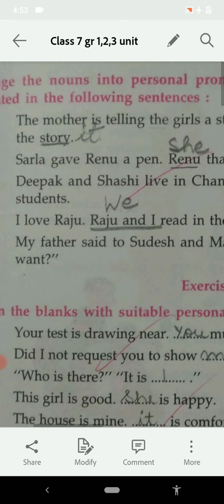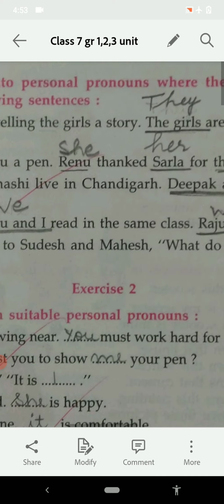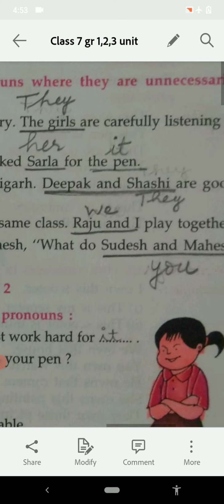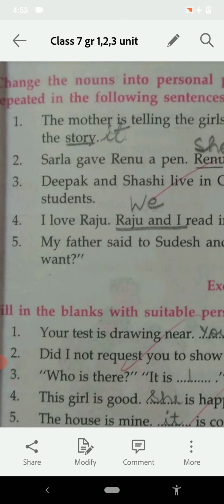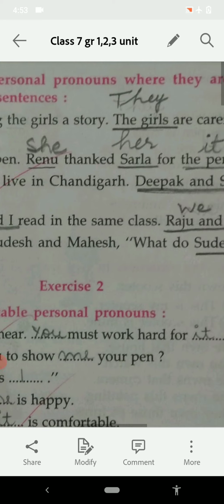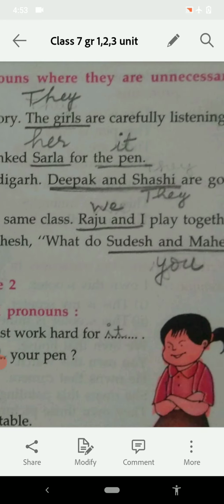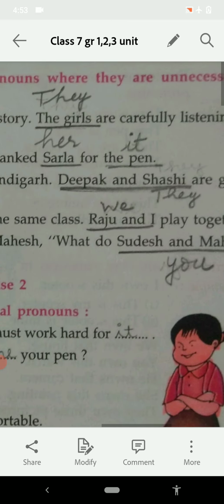Now see the third one. Deepak and Shashi live in Chandigarh. Deepak and Shashi are good students. So Deepak and Shashi, this is noun, and again it is repeated. So in place of these it will come they. They are good students.